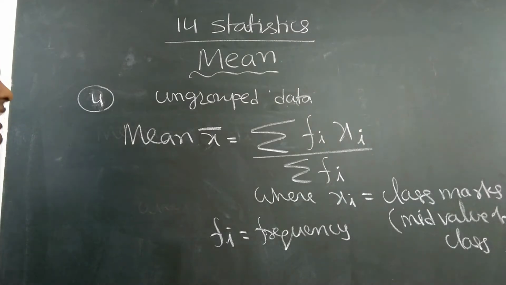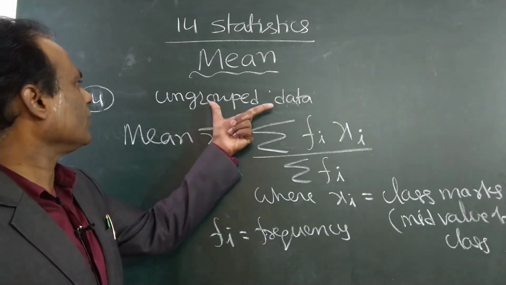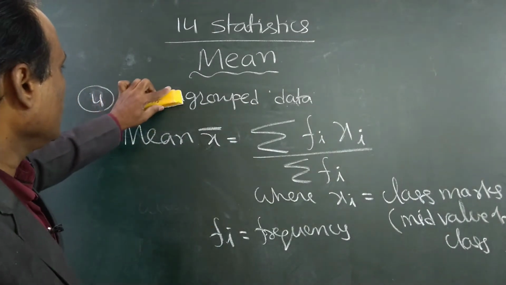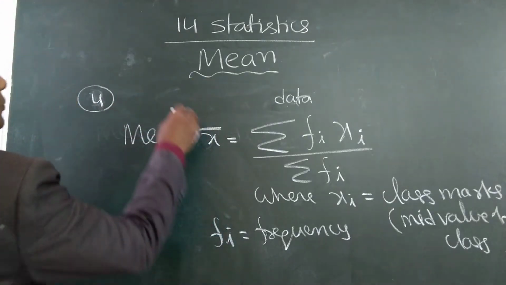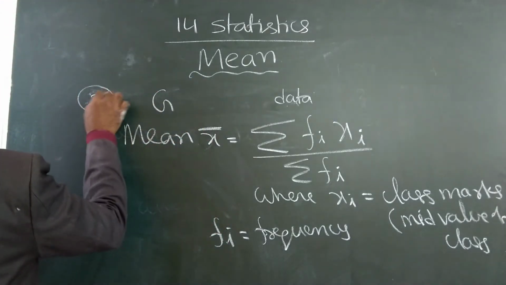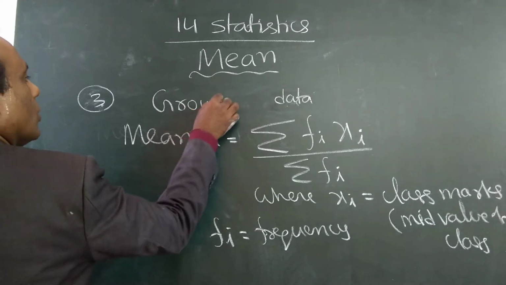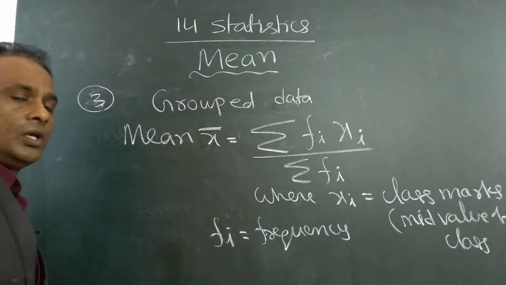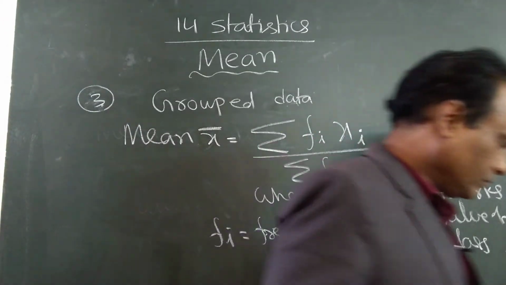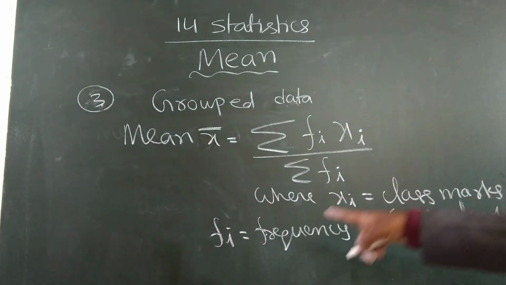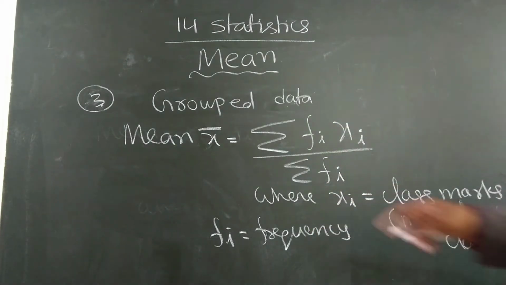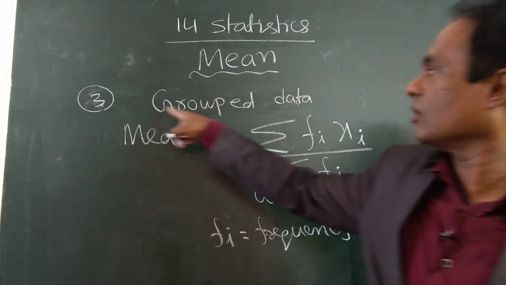Change the third one: not ungrouped, but grouped data. Third one, grouped data. Write down this formula. So remove that ungrouped and write grouped data.